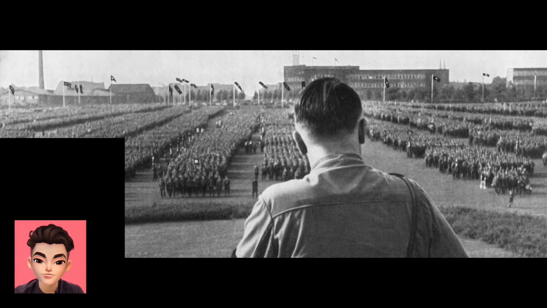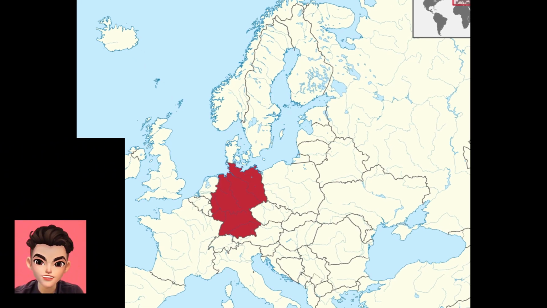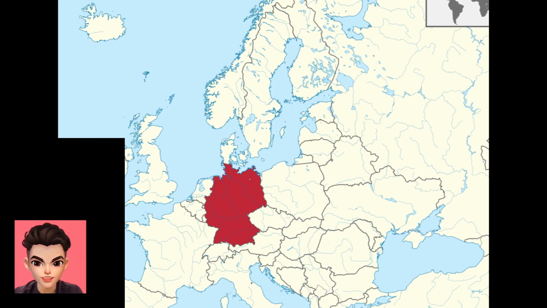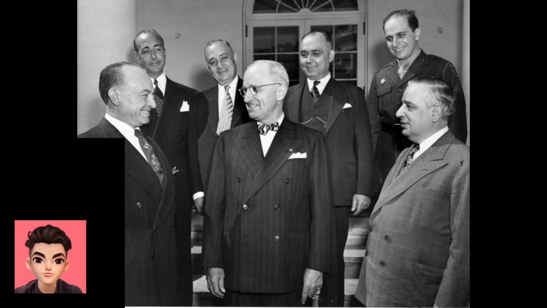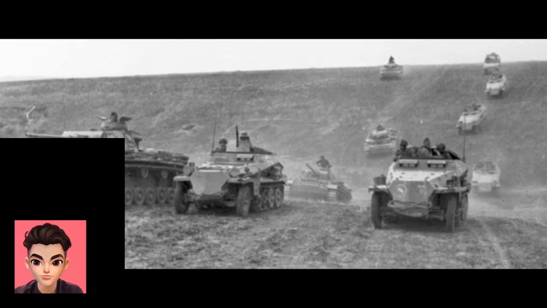Major sides and early dominance. Two sides formed. Axis powers: Germany, Hitler, Italy, Mussolini, and Japan, Emperor Hirohito. Allied powers: the UK, Churchill, Soviet Union, Stalin, the US, Roosevelt, Truman, China, France, and others.